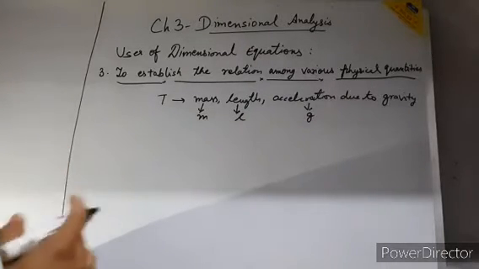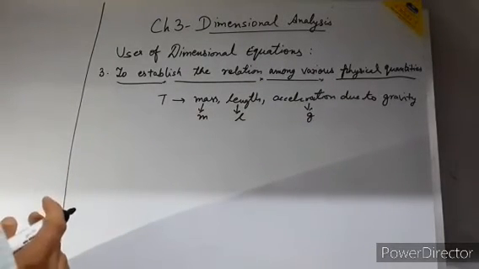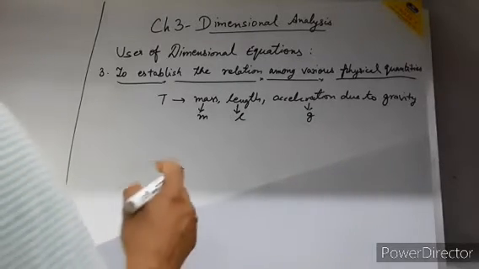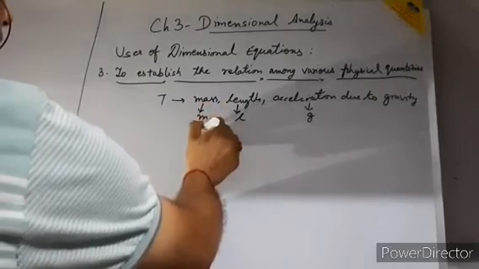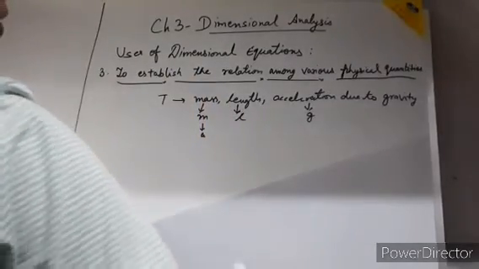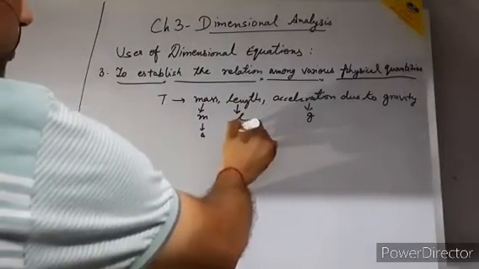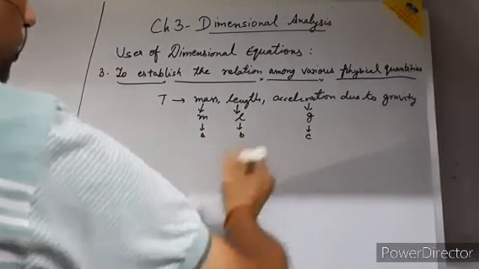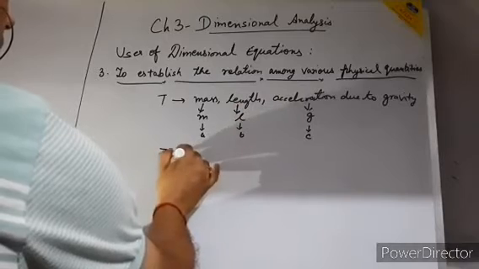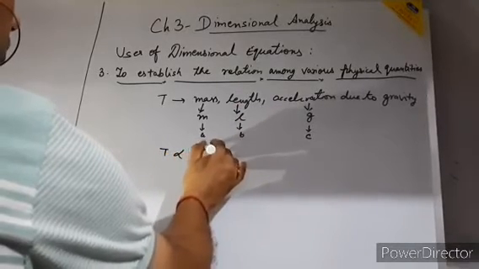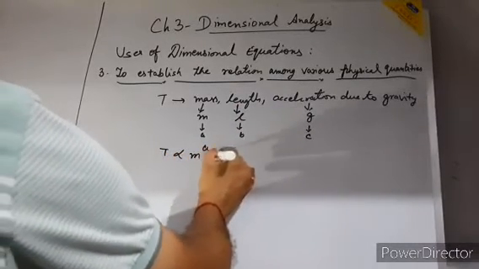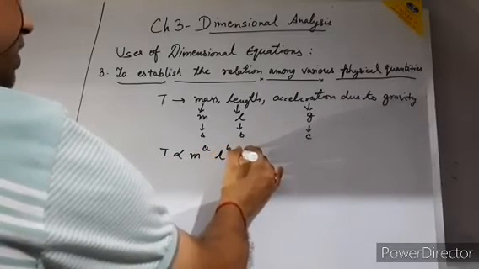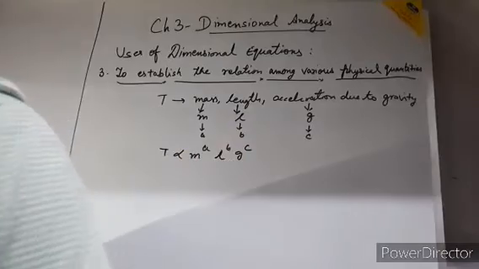Okay, so to establish the relation among these, we are assuming that the time period will depend on the mass raised to the power a, the length raised to the power b, and the acceleration due to gravity raised to the power c. That means the time period is directly proportional to m to the power a, l to the power b, and g to the power c.